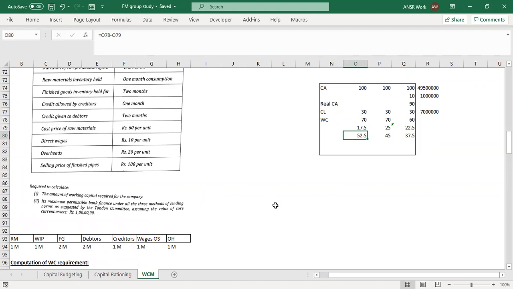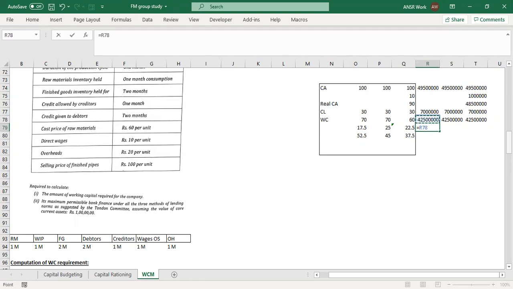44 lakh. That is 10 lakhs, right? Or 1 lakh? 10 lakhs. Yes, 10 lakhs. Zeros are confusing, so we can put a comma there also, just to avoid the confusion.